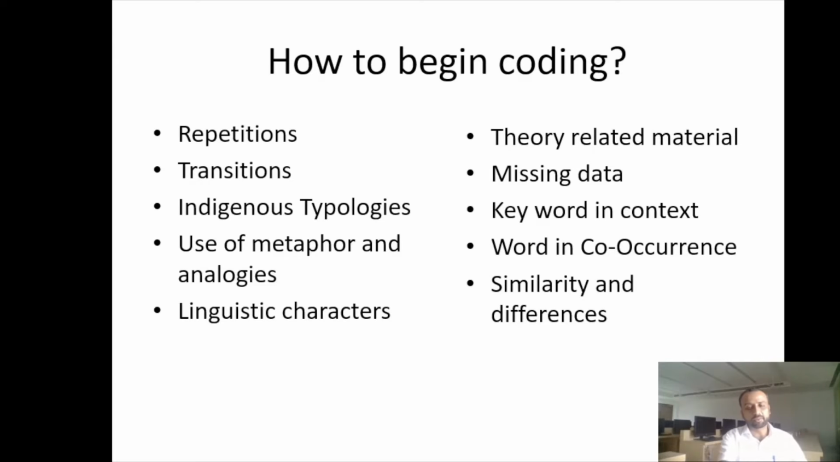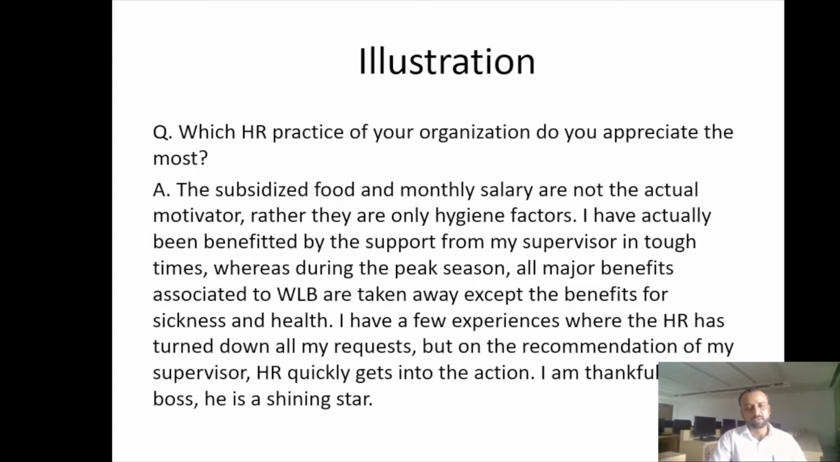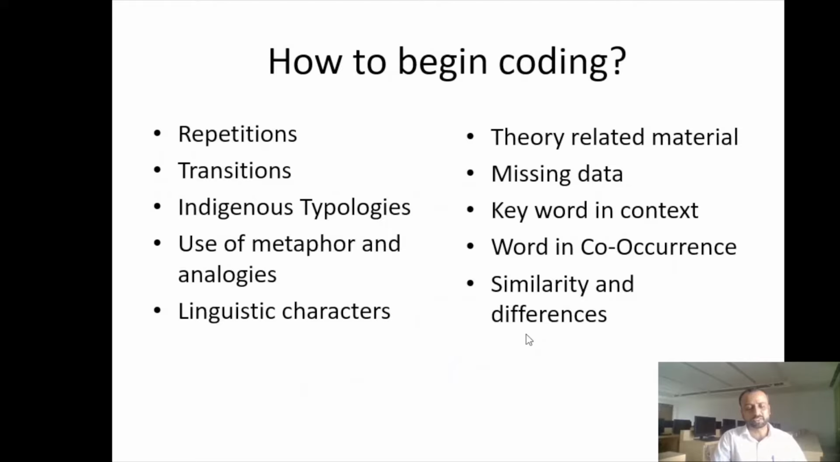category. For example, in the answer that I have received, the third line says that I have actually benefited from the support of my supervisor in tough times. Similarly, in the bottom, you can also see that the recommendation of my supervisor has helped me a lot, and I'm thankful to my boss. He is a shining star. So about your supervisor or your boss, we have seen four different repetitions.